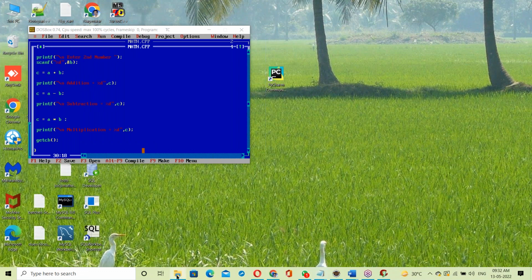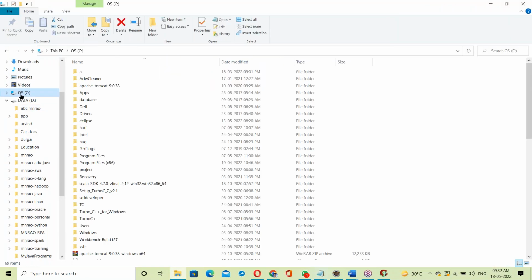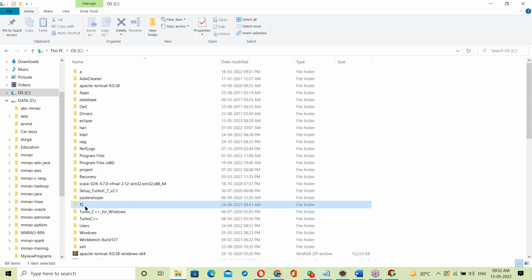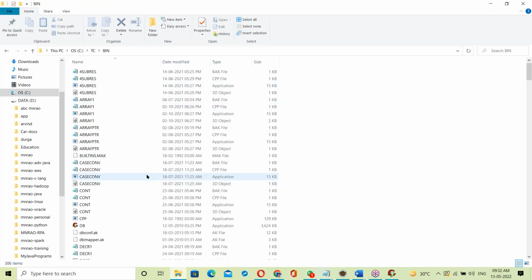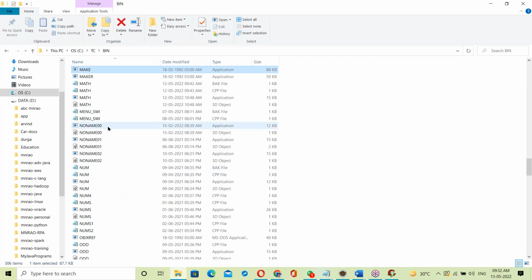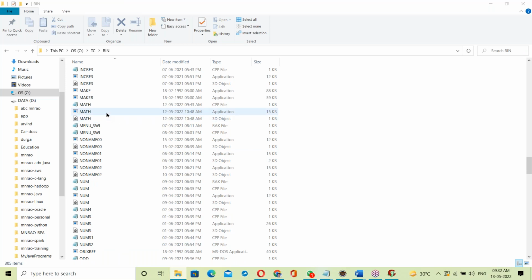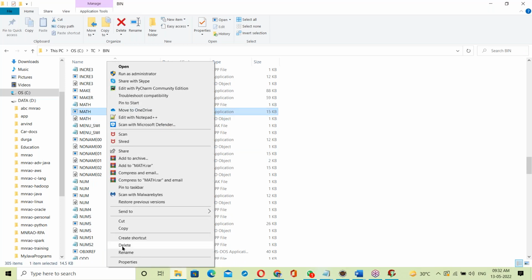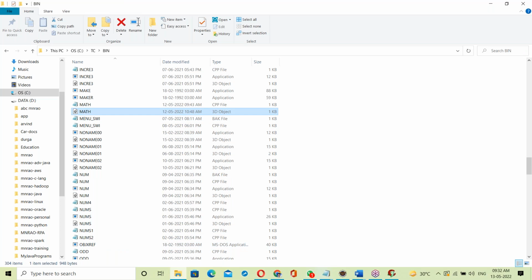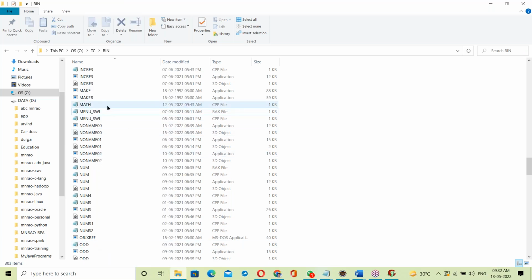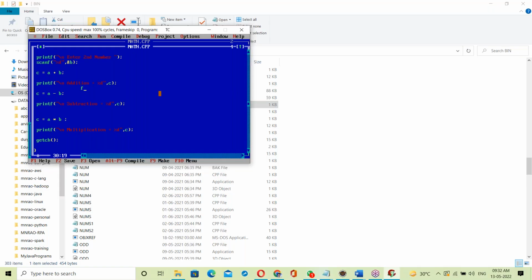In the backend, in the C drive, Turbo C is installed, and in the bin folder that math.cpp is available. Let me delete the related files. Now this is math.cpp.